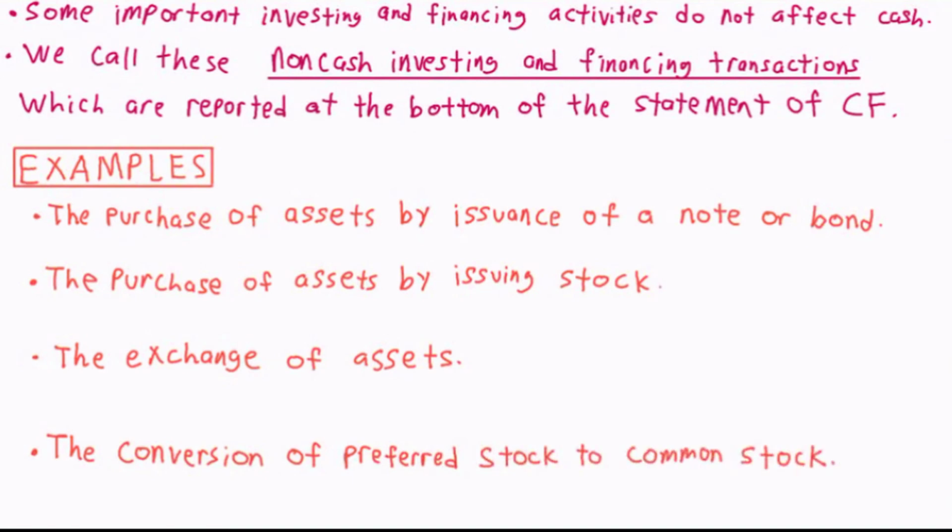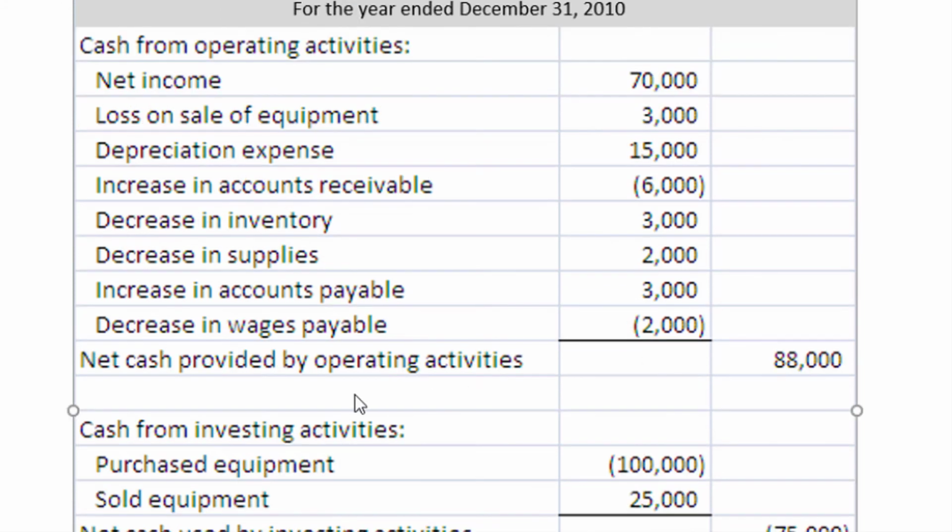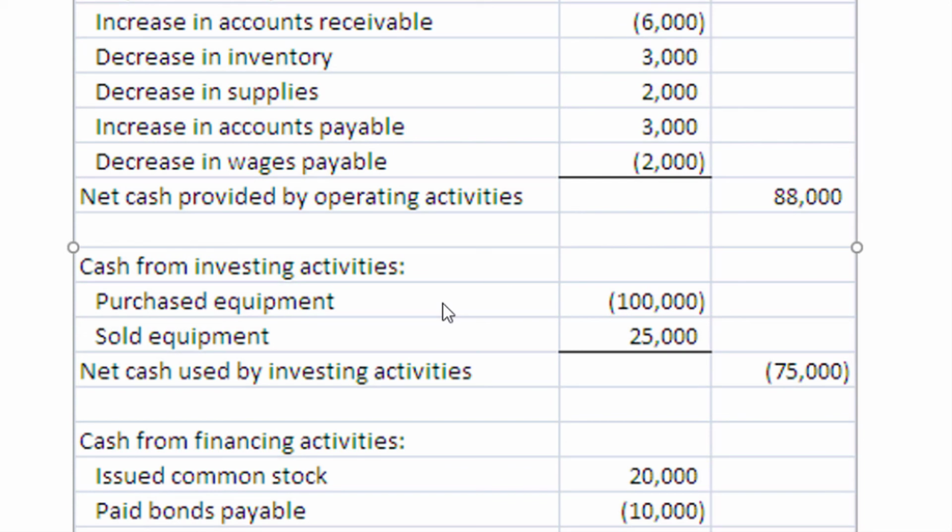So here we have an example of the statement of cash flows. We have the first section, which is cash from operating activities, and we know this is the indirect method because we start with net income, have a bunch of changes to that number, and then we're left with the net cash provided by operating activities, which ends up being $88,000 when we add and subtract all of these numbers. Then we have cash from investing activities, the second section. Looks like we both purchased and sold some equipment, and the net of that comes out to negative $75,000.